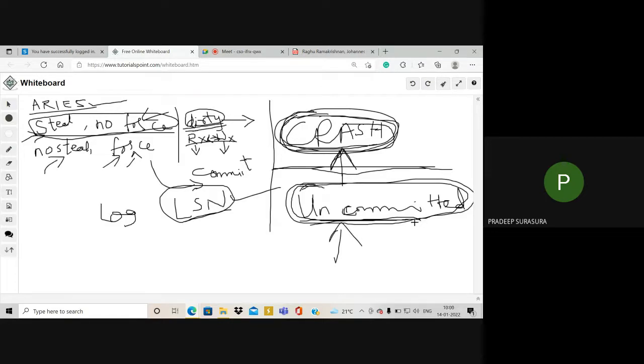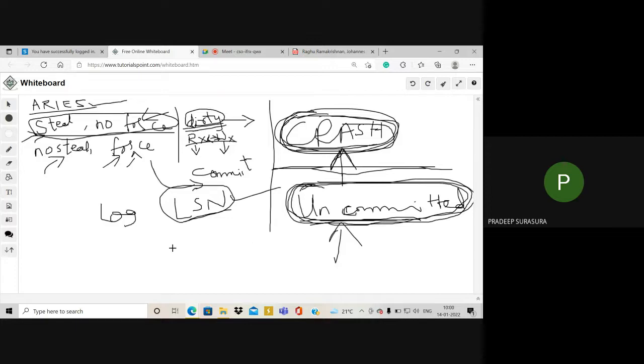So for transactions which are executing, a crash may occur. All such transactions have to be identified first. We check what happened with the status and what has to be done, and then subsequently the necessary means have to be taken to resolve them. Please understand, we are concentrating on the transactions which are uncommitted or running at the time of crash.